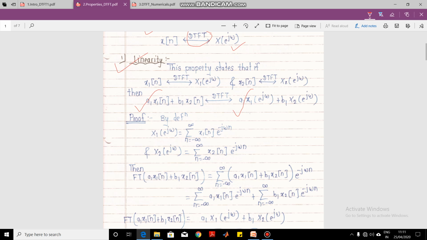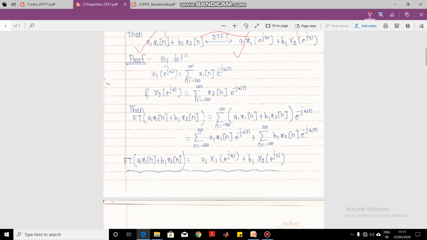So the linearity property helps us to write this equation. When we are linearly combining two different signals, x1 of n and x2 of n, with the help of these constants, then their output will also be a linear combination: X1 of e raised to j omega and X2 of e raised to j omega, with the constants a1 and b1. This property is easy to prove. We can use the definition of the DTFT. We can write the formula for the first DTFT, X1 of e raised to j omega, corresponding to the signal x1 of n, and then the second formula, X2 of e raised to j omega, corresponding to the signal x2 of n.